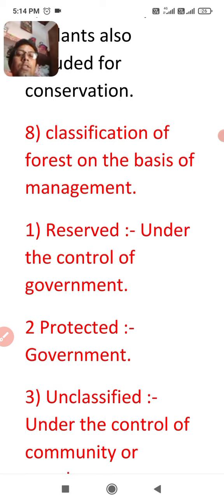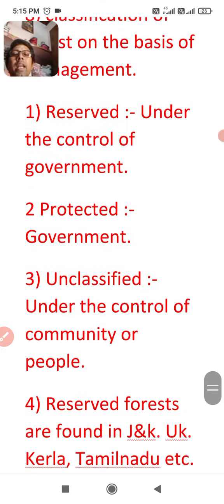First is reserved. Reserved forests are forests which are under the control of government. These are very valuable forests. Second one, protected. These are also under the control of government. And third is unclassified. Unclassified are forests under the control of community or people, or by none.